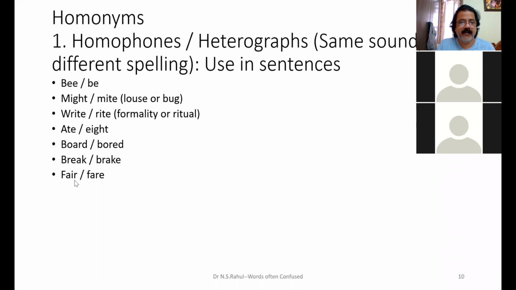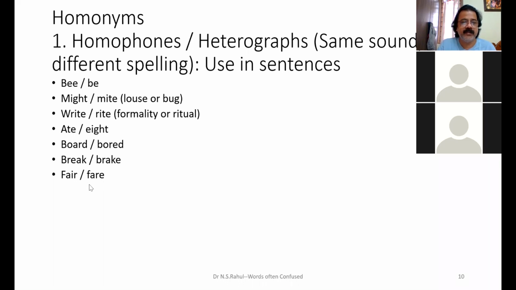First fair, book fair. Fair is an adjective, meaning appearance. Yes, that meaning is also there, but the main one is that fair is a noun: book fair, exhibition. She has a fair look, adjective.